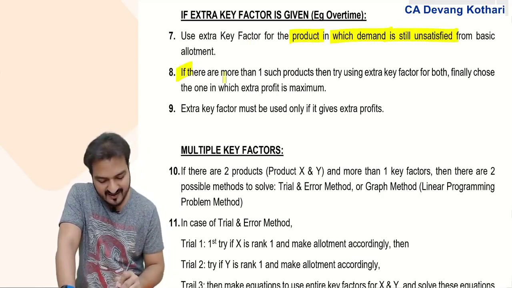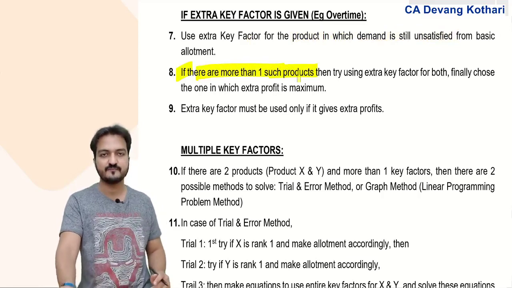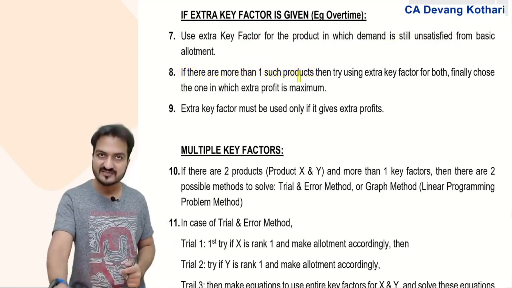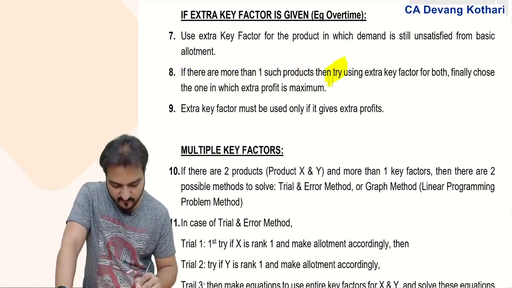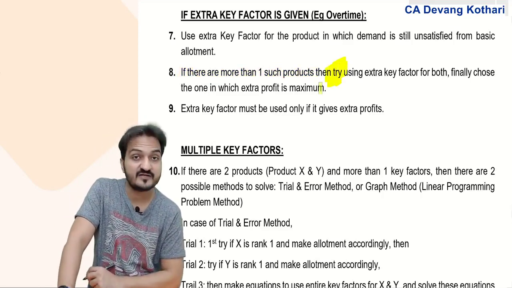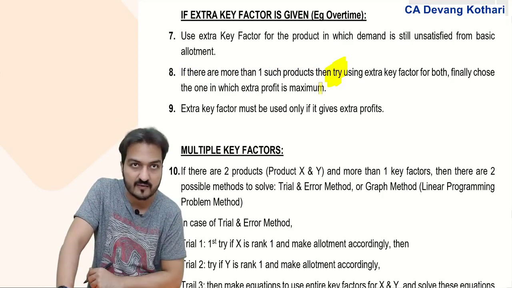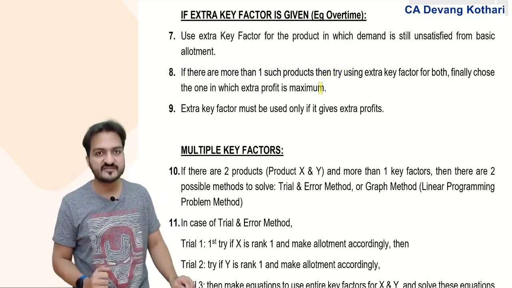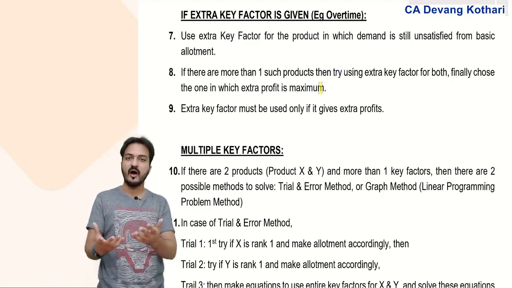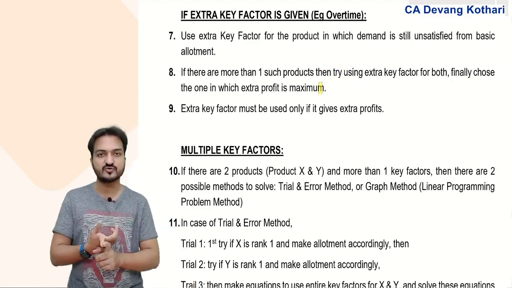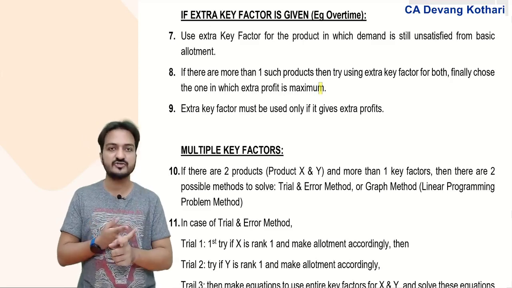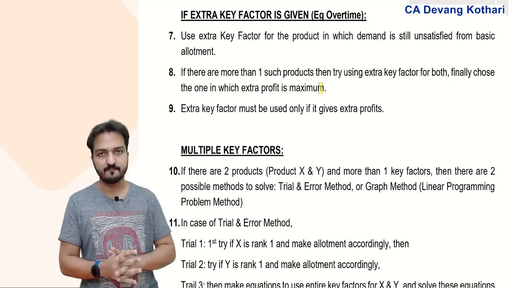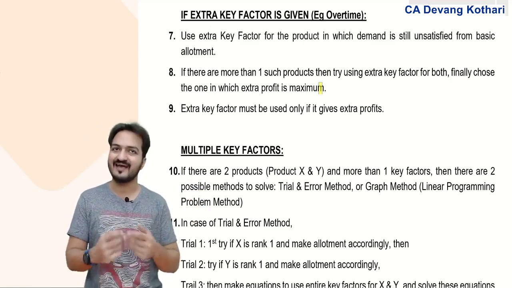But if there is more than one such product where demand is unsatisfied, then you need to follow the trial and error method. Yes, then you need to try. Don't go by ranking, because for the extra key factor, the ranking might not remain the same. For extra hours of overtime, your labor cost will change, so contribution will change. In fact, you might also incur extra fixed costs for the extra time. So better you go by the trial and error method.